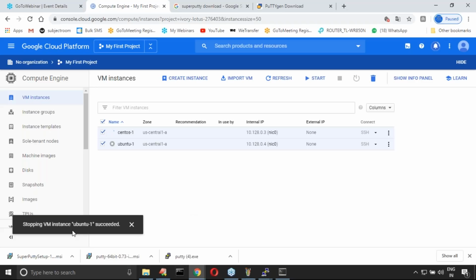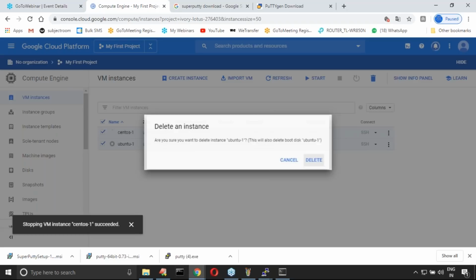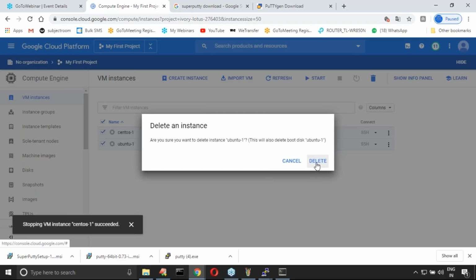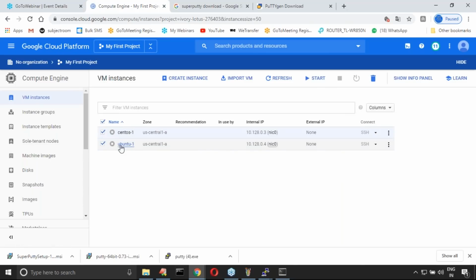Stopping the virtual instance succeeded. This one also succeeded. Both are stopped. Next, if you want, you can delete. Do you want to delete? Yes, no problem at all.